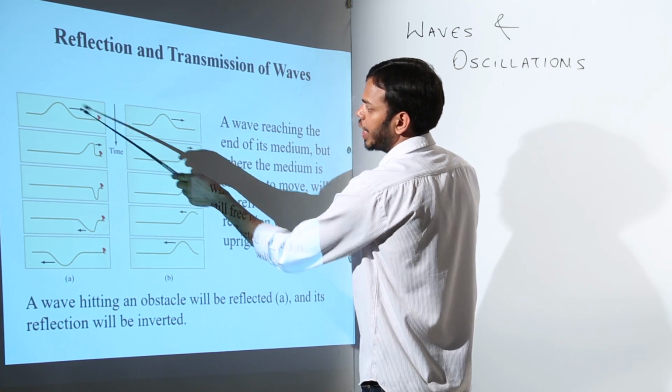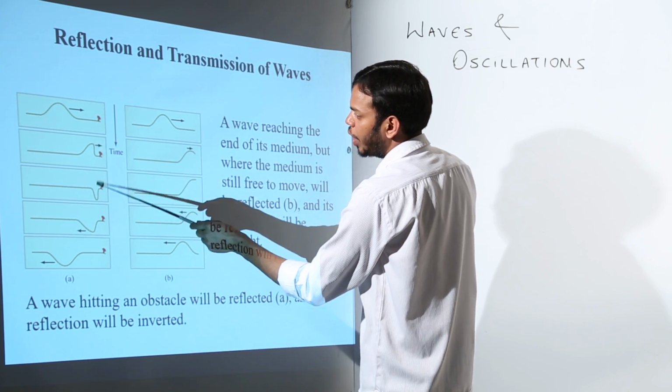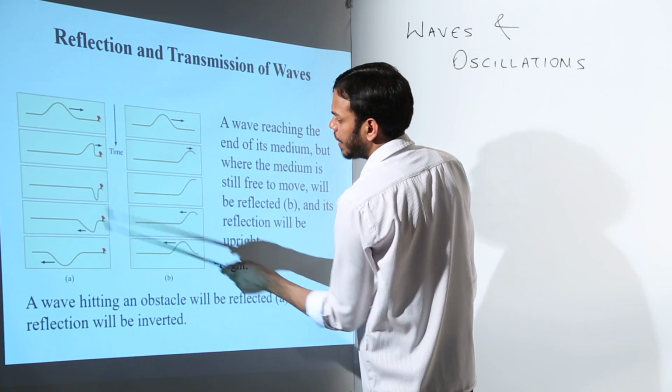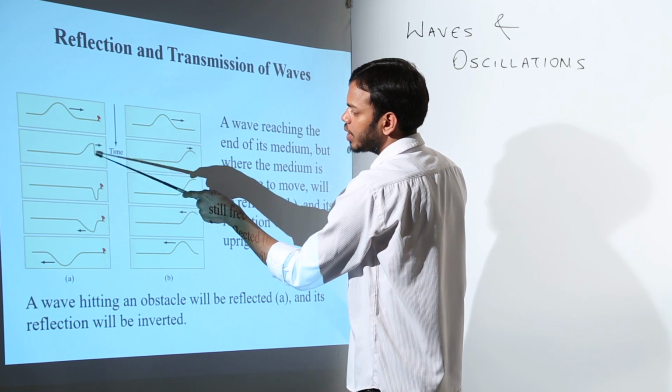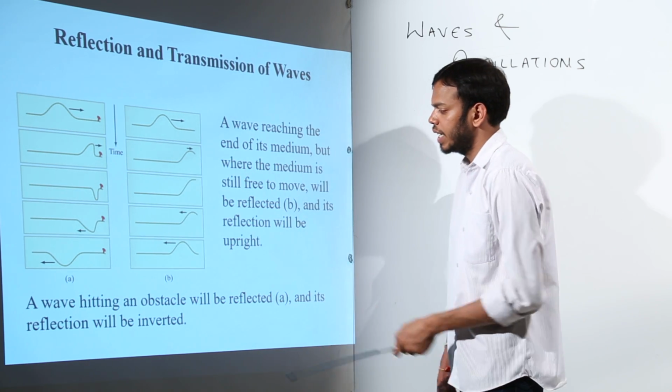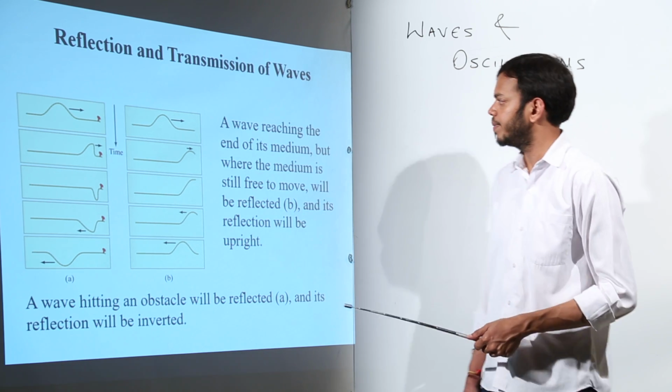It is fixed from this point. The wave is coming towards this point, and at one point it gets reflected, so it is going back. Now, got it? It is coming, this hook is fixed, so the wave is going back. This is called reflection. A wave hitting an obstacle will be reflected and its reflection will be inverted.